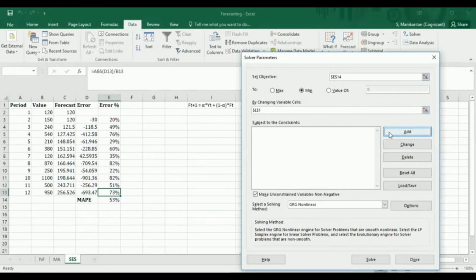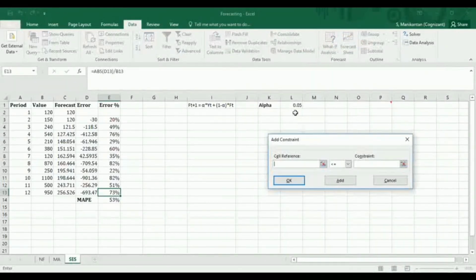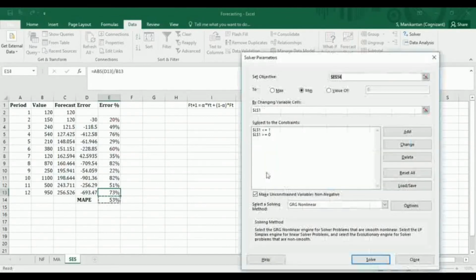So I'll say Add. Value of L should be less than or equal to 1. Add one more. Value of alpha should be greater than or equal to 0. I'll say OK. Okay, so these are my two constraints. So I just select Solve here.